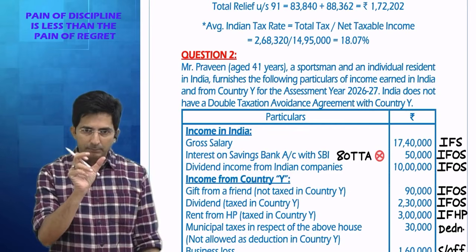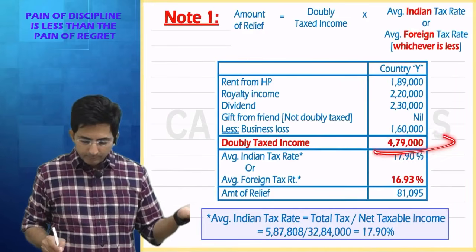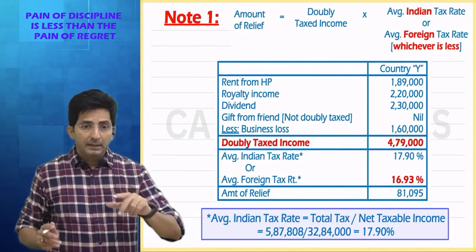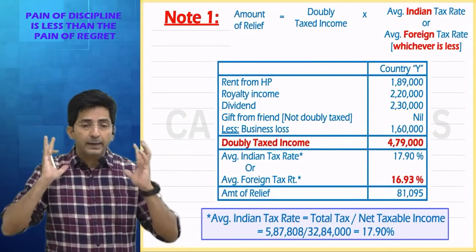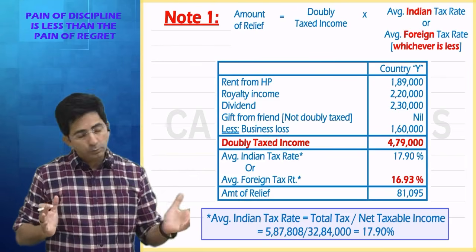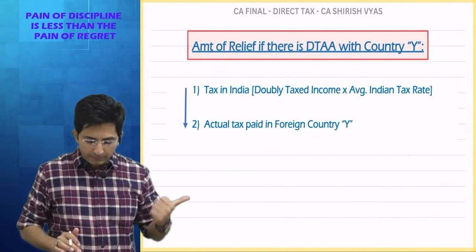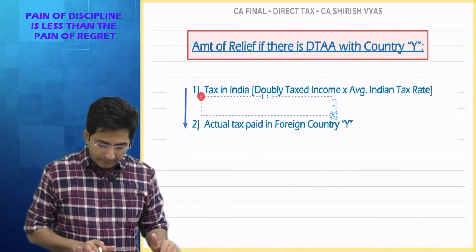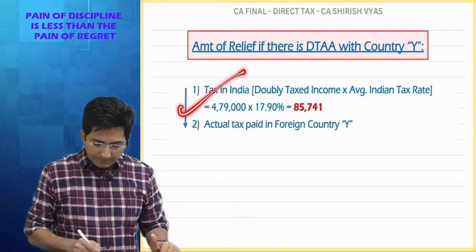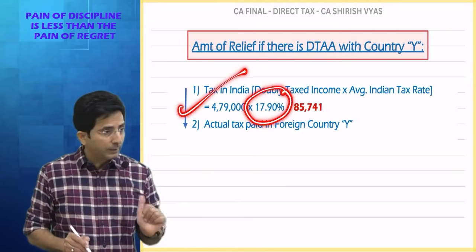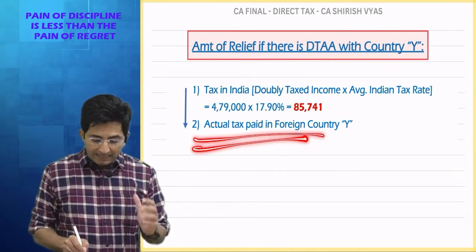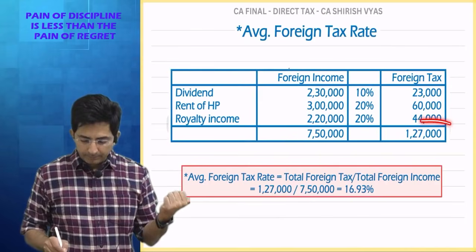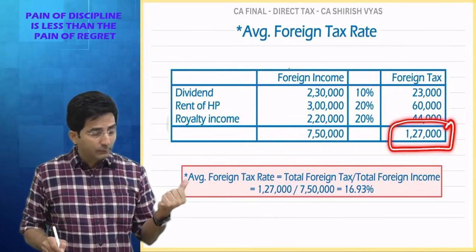Doubly taxed income, which we already calculated, multiply by average Indian rate, compare with actual amount of foreign tax, then whichever is less. To find out the answer, look, I have written the formula. If India had data, then doubly taxed income into average Indian rate, that is one amount. And then you compare with actual tax which you paid in foreign. And this I have already calculated here. See, what is the actual tax which you have paid in foreign?